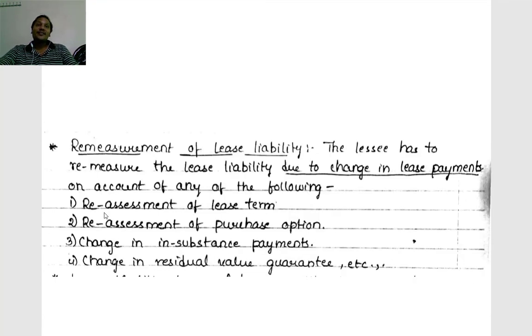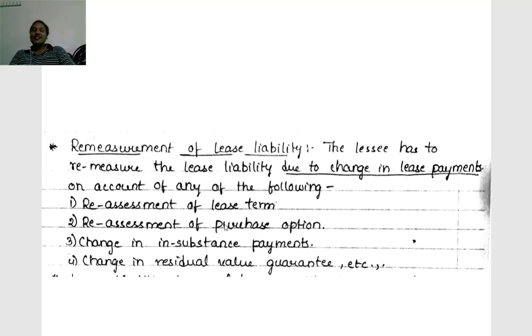The first point, reassessment of lease term: in increase in scope, lease term increases; in case of decrease in scope, lease term reduces. That is reassessment of lease term. Reassessment of purchase option: if there is a change in that reasonable certainty, definitely lease payments will change.